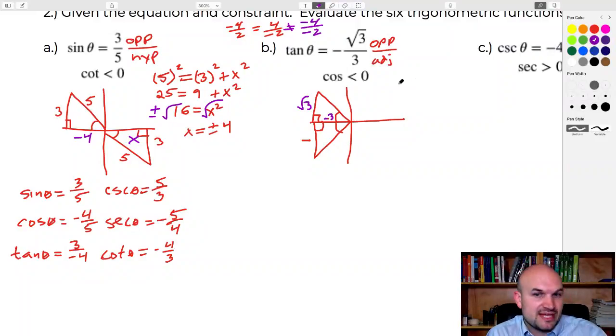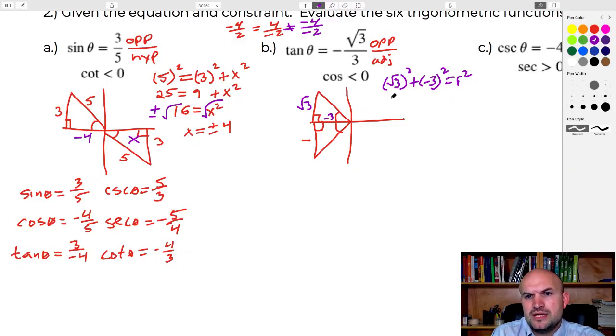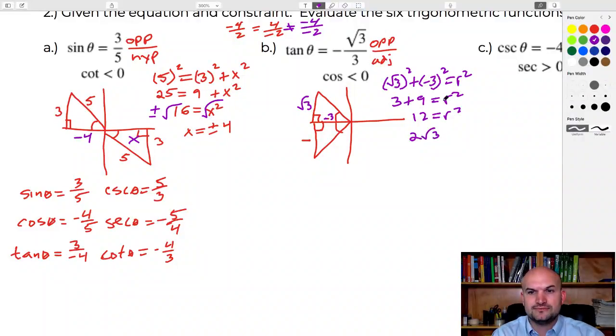Now I'm going to use the Pythagorean theorem. I'm finding the hypotenuse again, so therefore I don't need to worry about the plus or minus. But let's go ahead and figure this out. So square root of 3 squared plus negative 3 squared, let's call it again r squared. So that would be 3 plus 9 equals r squared, and that's going to be 12 equals r squared. And square root of 12, we can simplify that to be 2 radical 3 equals r.